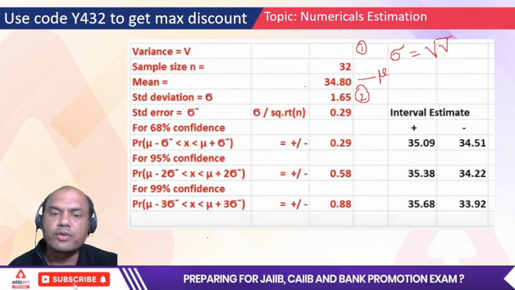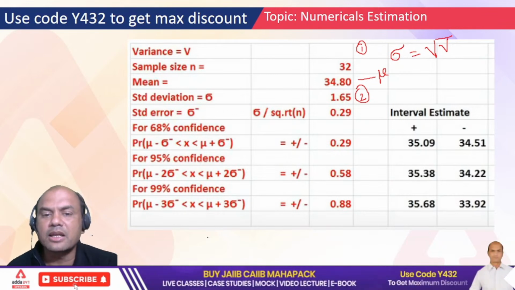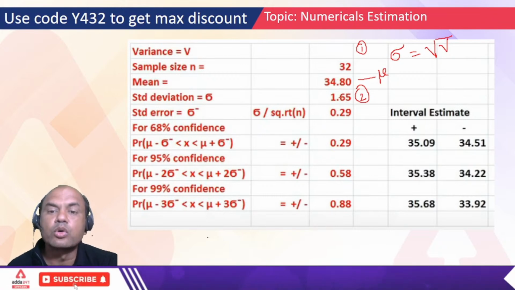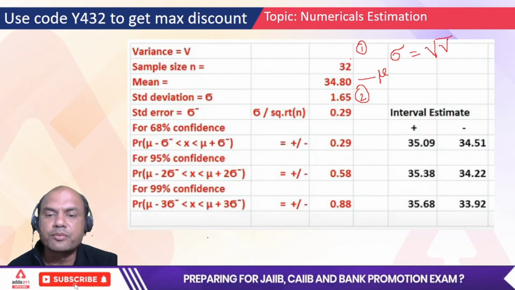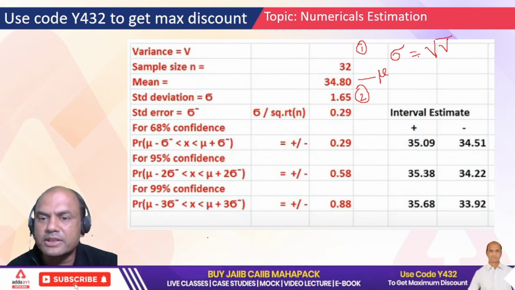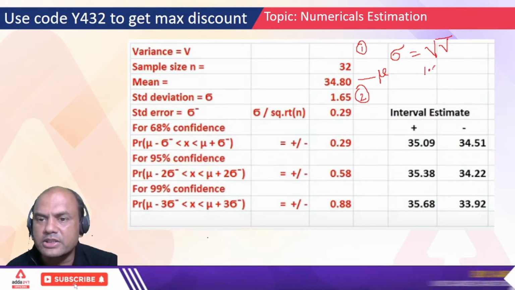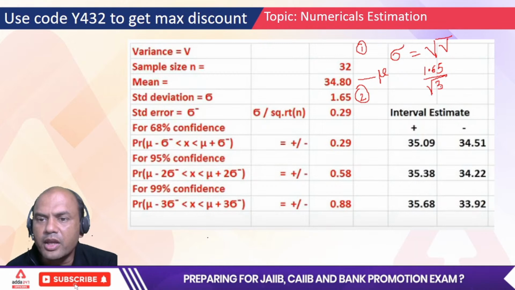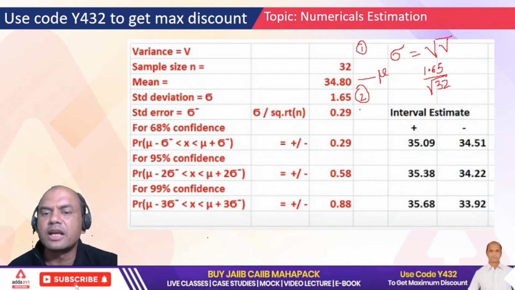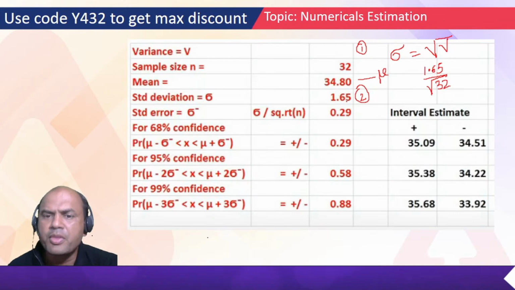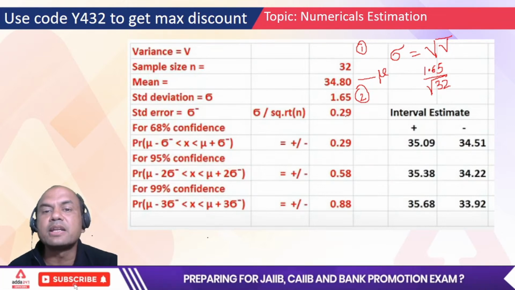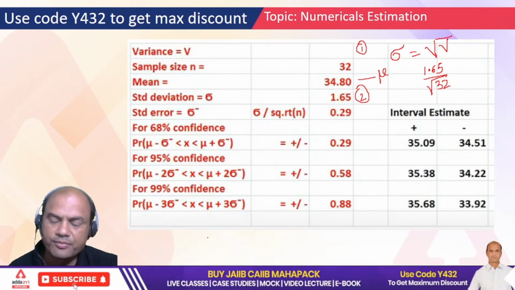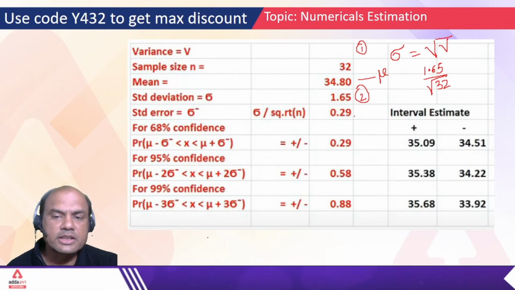Now firstly find the standard error. The formula for standard error is psi upon root of n. Psi I know is 1.65, and n is 32, so square root of 32. So 1.65 divided by square root of 32. If you do the calculations, you'll get the answer as 0.29. For approximation, you can take this as 0.3 also, not an issue. So you've got this as 0.29.